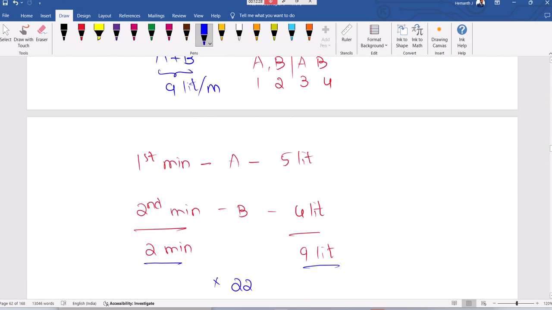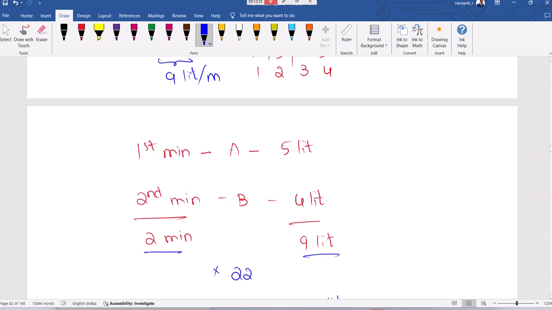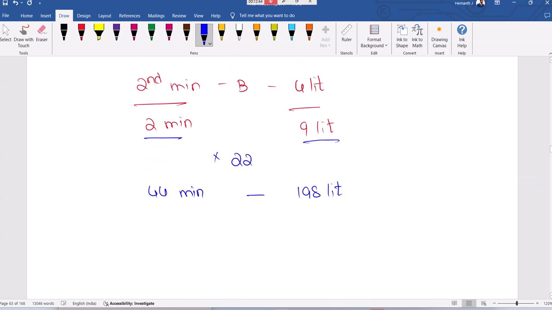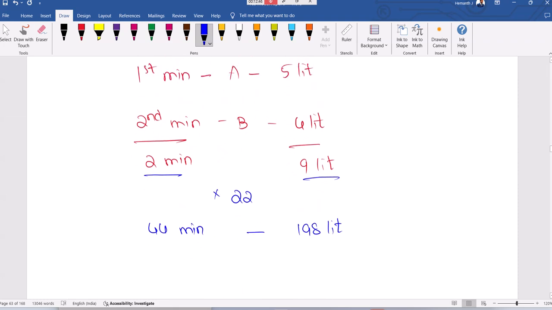So 2 minutes completed. Both won't open at a time. First minute A, then second minute B. Similarly, third minute A, fourth minute B. Next 2 minutes also 9 liters. Likewise, it will keep going, 44 minutes, 198 liters, fine. Next, still 2 liters are there.